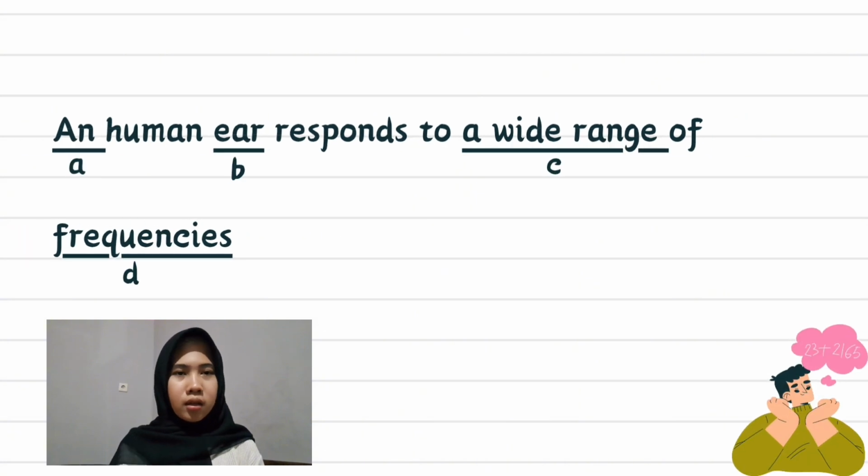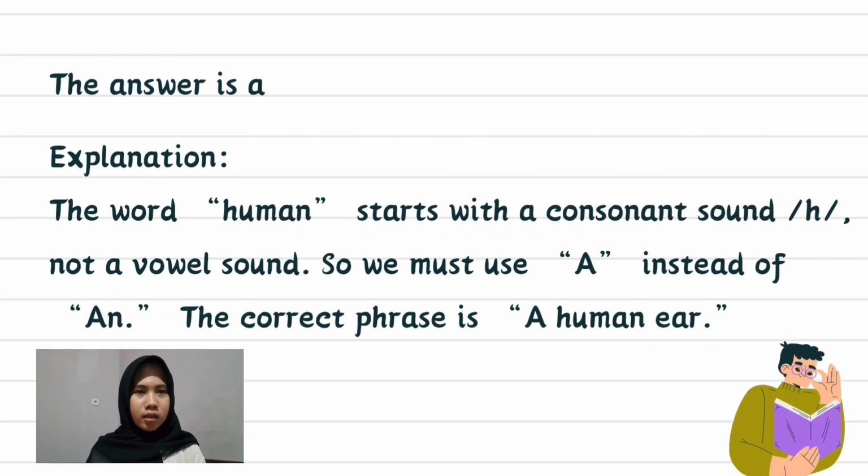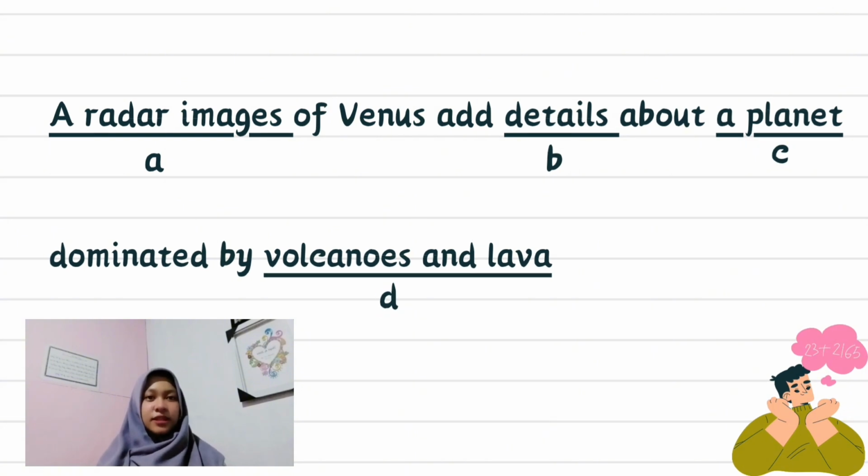Next question. An human ear responds to a wide range of frequencies. The answer is A. Explanation: the word human starts with a consonant sound H, not a vowel sound. So, we must use a instead of an. The correct phrase is a human ear. So here is the last question.